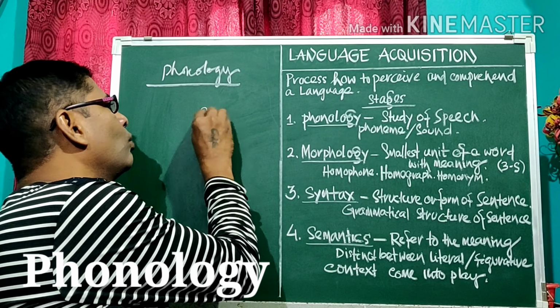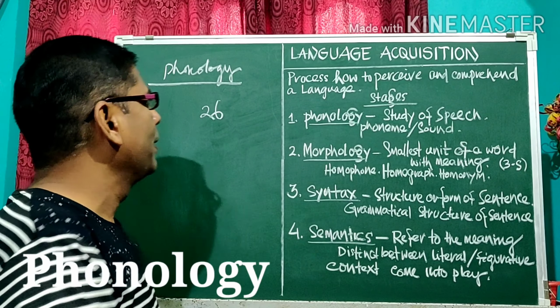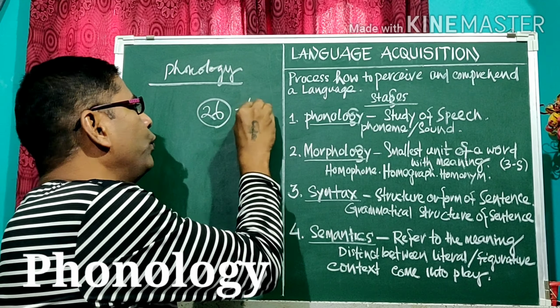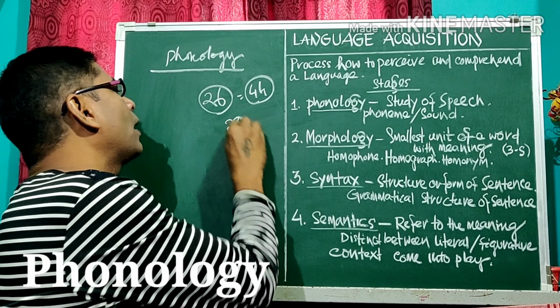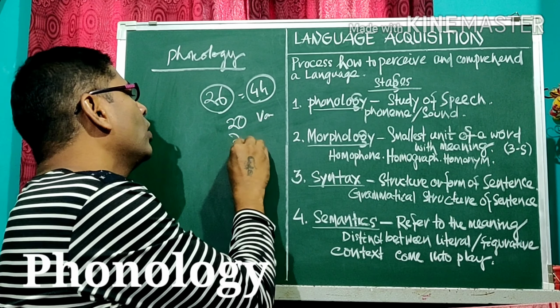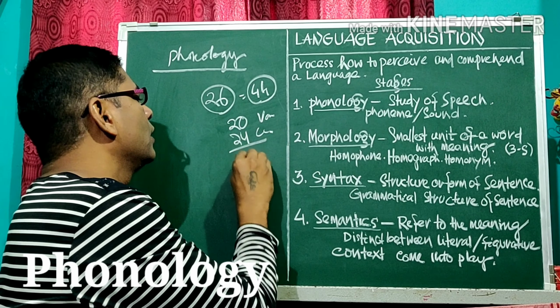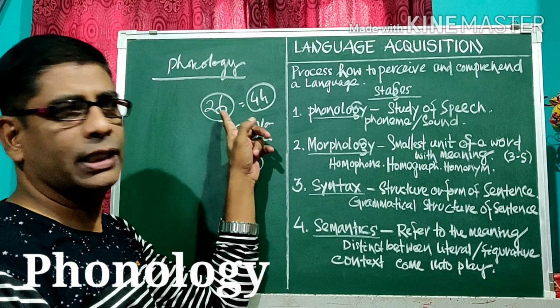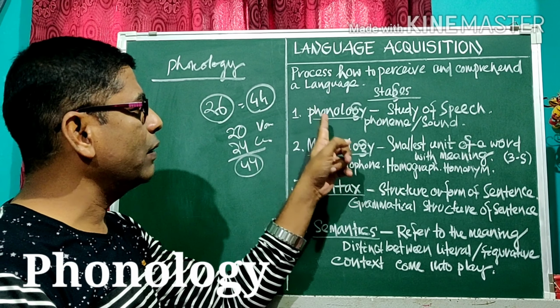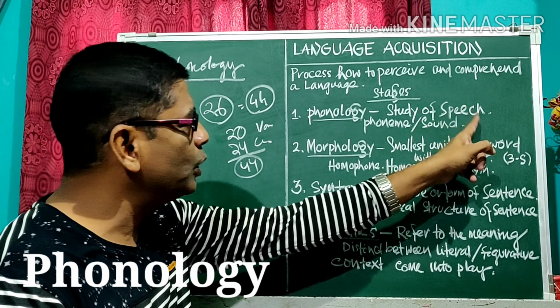English has 26 alphabets but 44 basic sounds. Out of 44, 20 are vowels and 24 are consonants. There are 44 basic sounds, though it has 26 letters. It comes under phonology. It is the study of speech.